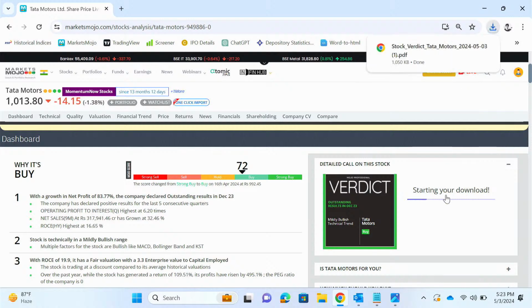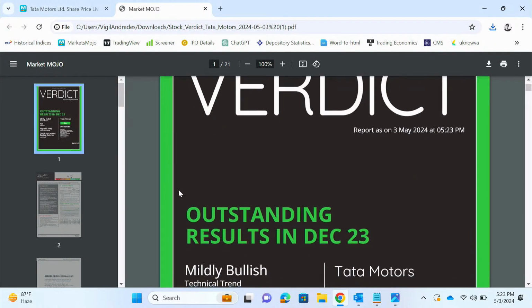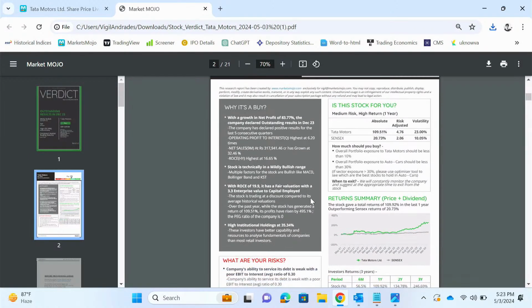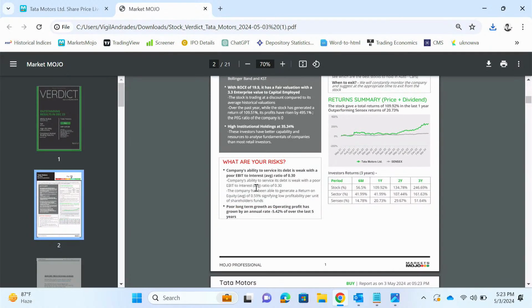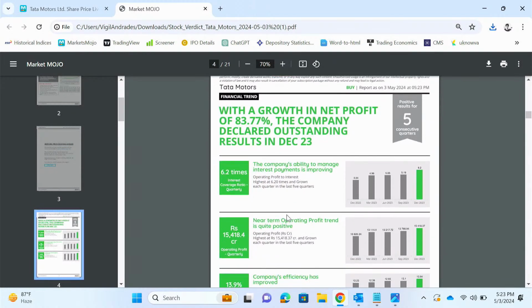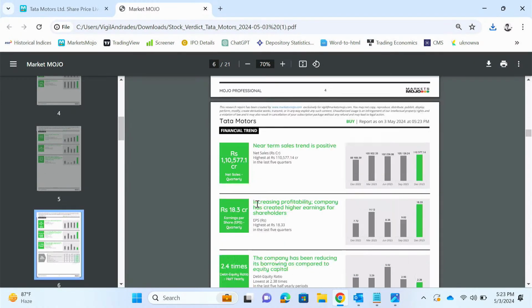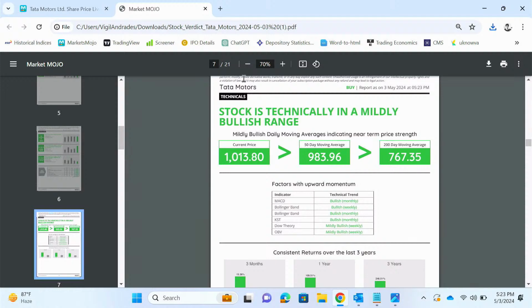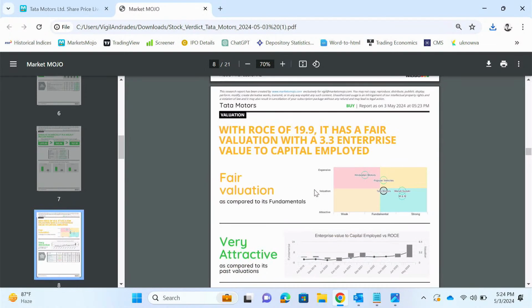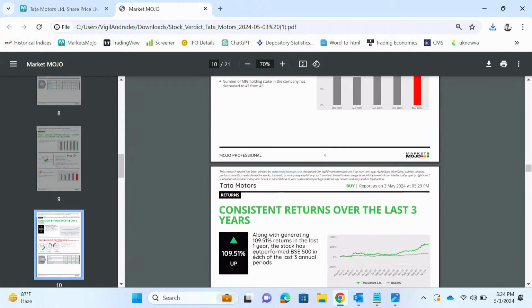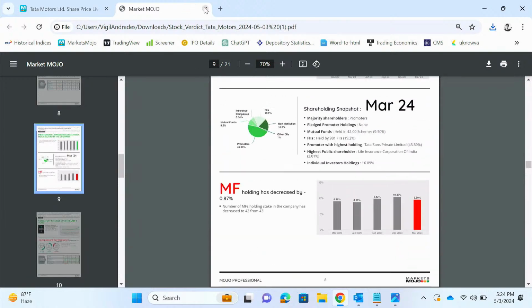Now if you download this report, this is basically a consolidation of what we see on the website. You can see buy, then this is why it's a buy, this is the 4-point summary that it had, then what your risks are. Then here the financial trend, what are the things that are working for the company. There were 32 things that were working for this company, etc. This is the technicals, what the technicals are saying, and valuation, so you can see ROCE is less, etc. Very attractive. You can just go through this. It gives a consolidated view of what we see on the website.